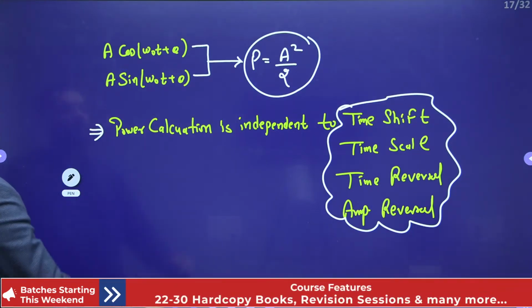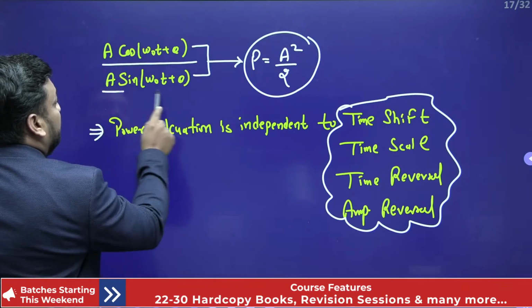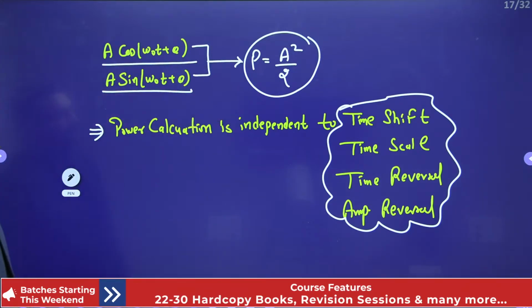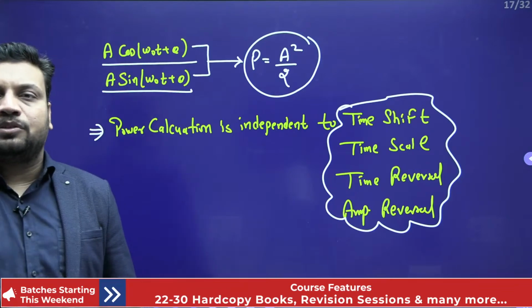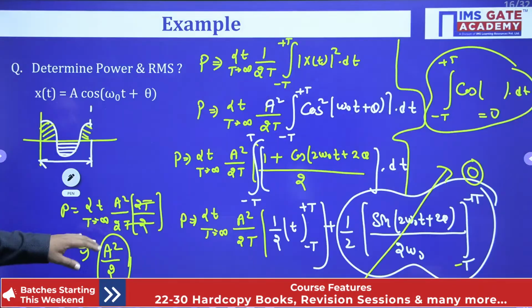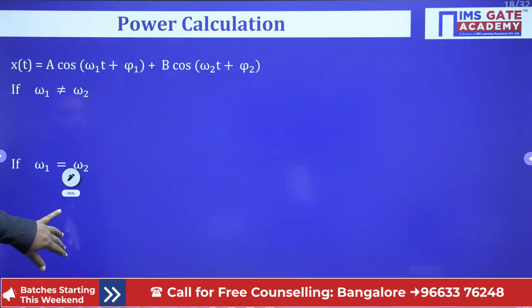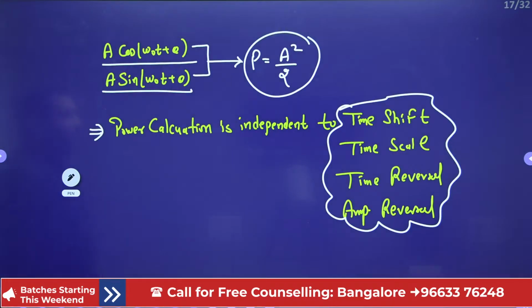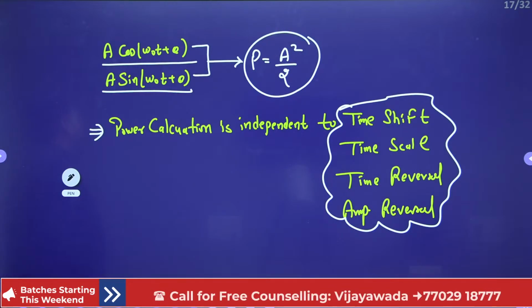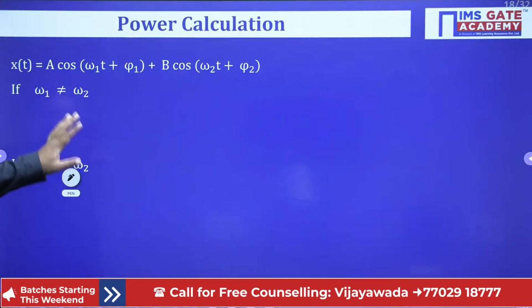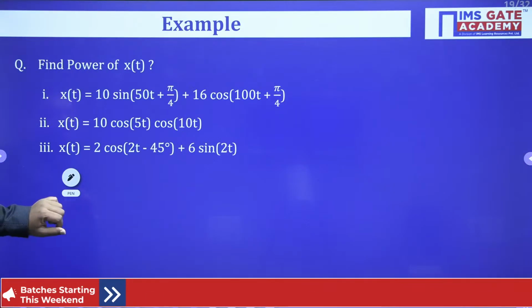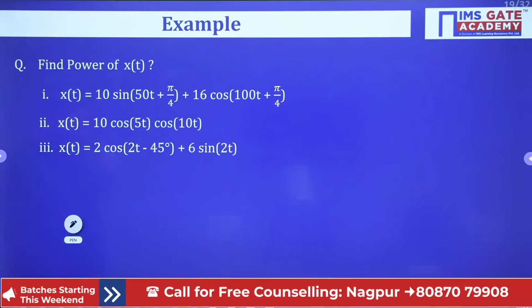So going forward, if any question comes like this, we will simply say that the power is nothing but A square by 2. Shall we go for next? Just reply fast. Yes or no? Shall we go ahead? So before this part, let us see some GATE questions, some examples. Okay, let us go.